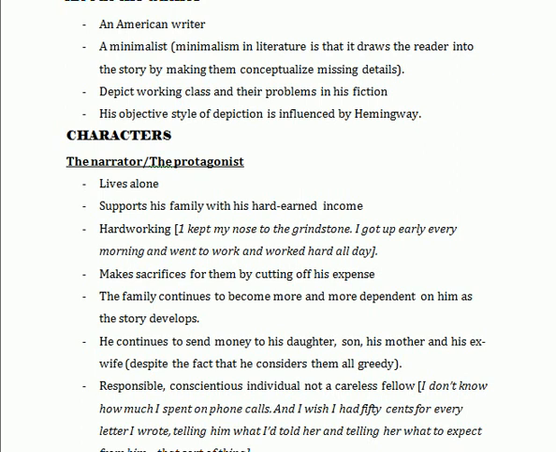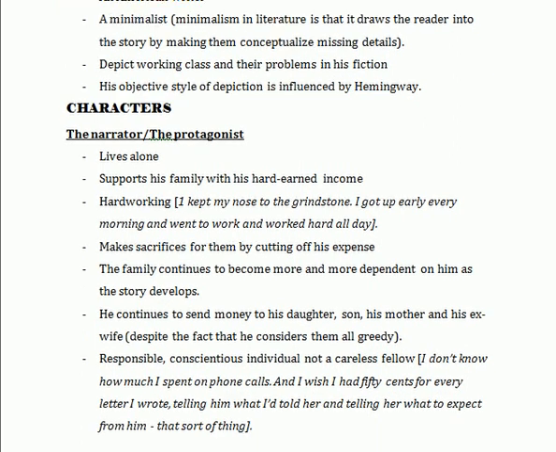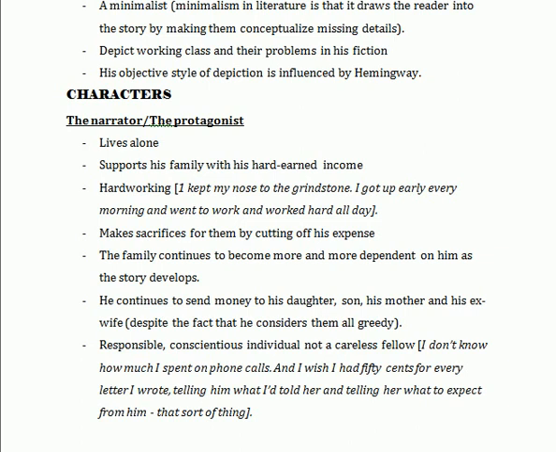So we see the traits of the narrator. Who is he? The first thing that we notice about the narrator is that he is unnamed. And when one is unnamed, that means that individual represents all sorts of people like him. He represents them all. He lives alone. He supports his family with his hard-earned income. Because he had to support himself and his family, it was very hard for him to make both ends meet. We see this in the text too.